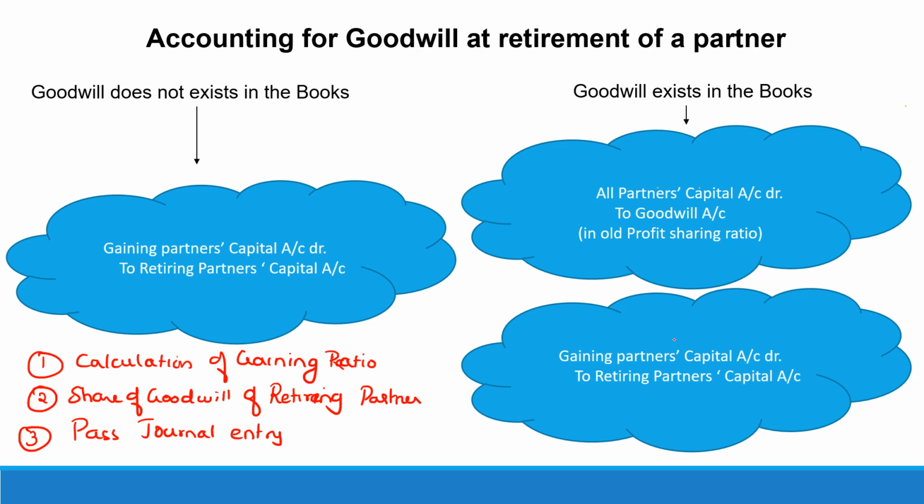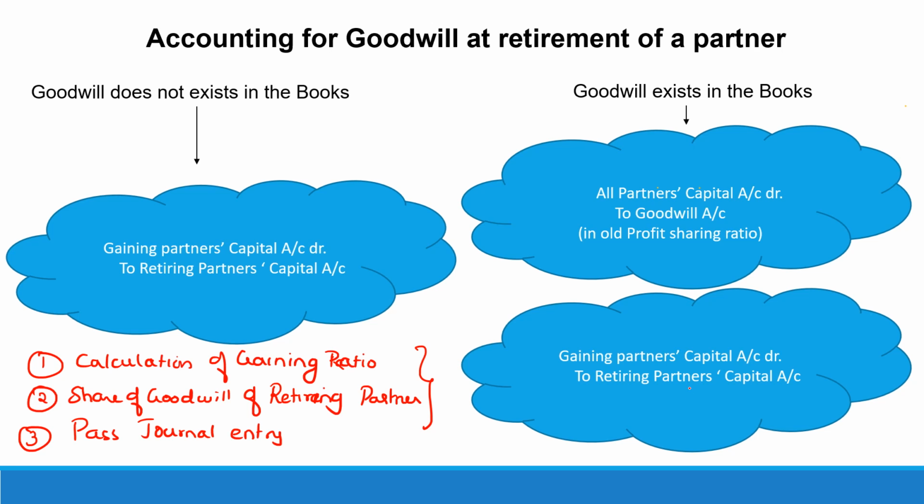And then we will go to the case where goodwill is valued for the firm at the time of retirement, and we will apply the same procedure as in this case. We'll find out the gaining ratio and who the gaining partners are. Their capital account will be debited and the retiring partner's capital account will be credited with his share of goodwill. So this way the accounting treatment for goodwill would take place in the case of retirement of a partner.